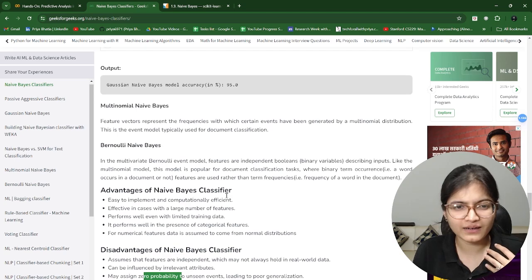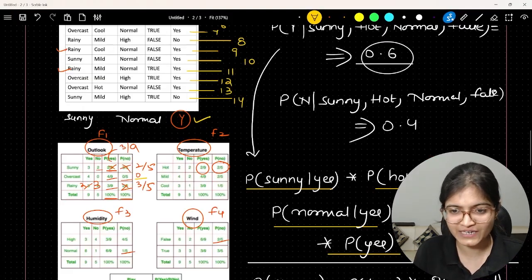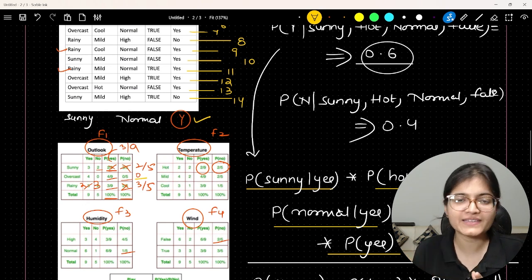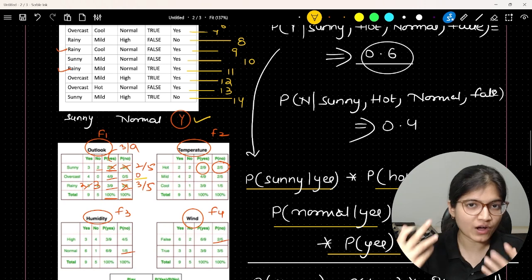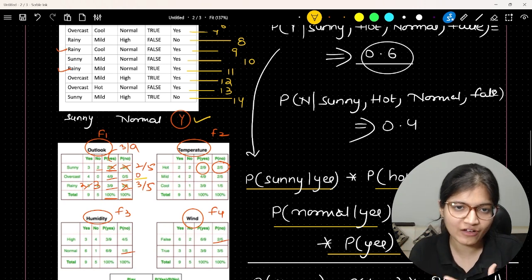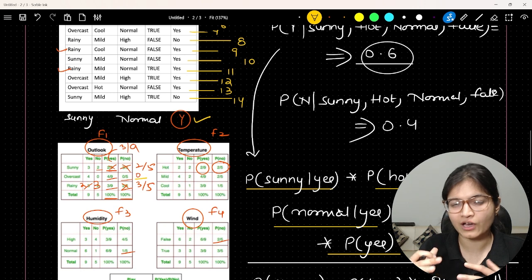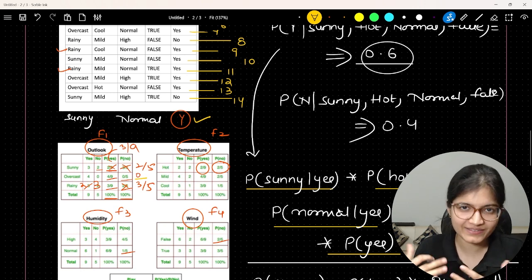Now, in the upcoming session, I thought that I'd cover it in this specific session itself, but I think it's very long. So what I will do is, in the upcoming session, I'll talk about the types of this classifier that we have. We have Gaussian, we have multinomial, we have Bernoulli. Just make sure that you have the knowledge of these distributions that we have in statistics. If you don't have, please refer to that first before coming to the next session.